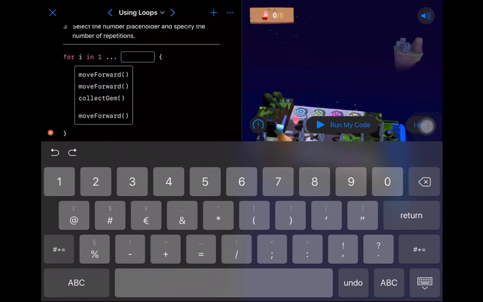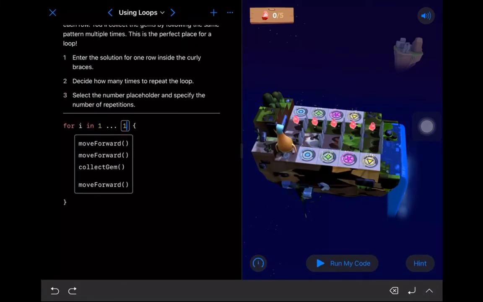Let's say, how many times should we do this? We just do it once to start off with? What do you think is going to happen here? Let's try it. Okay, there we are. We're moving forward, collecting the gem. We move forward. Oh, and we went through the portal. Okay, and then we stopped because we just performed this loop once.